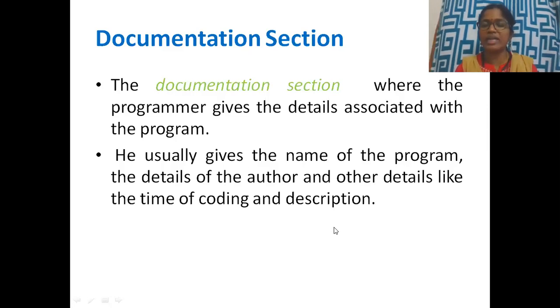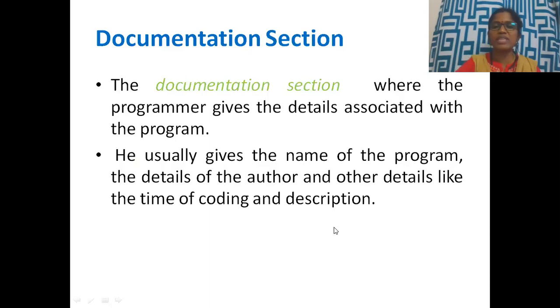It tells which application the C program is intended for, and it also tells who has written the program, where and when it was written, and the time and date of the program. What is the need of this? Whenever this is all written in the program, it will be helpful for other people who come again to the program and want to know about it. So the documentation section is where the programmer gives the details associated with the program.